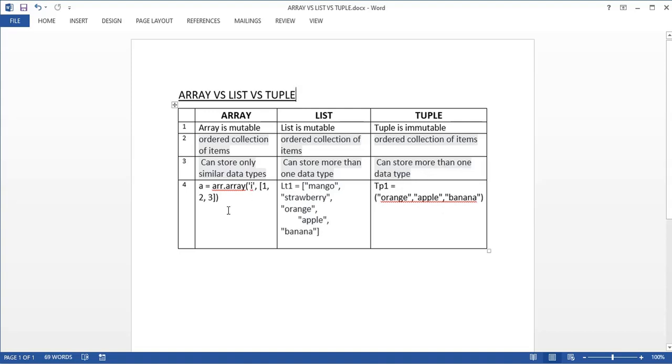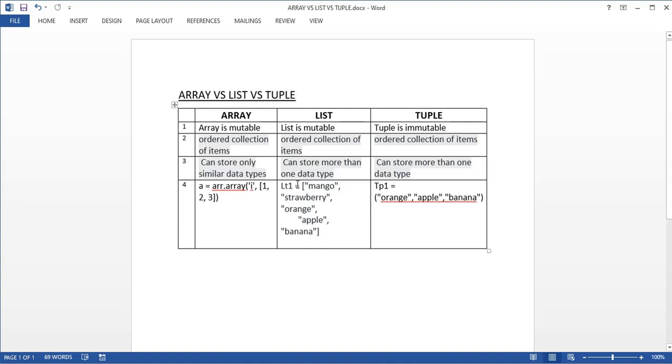Okay, and this is an example of how you can create an array, list or tuple. In case of array, you can write a is equal to arr.array, where arr is what you get when you import array as arr. Then I stands for integer, and then in brackets you write whatever values you want to add in the array.